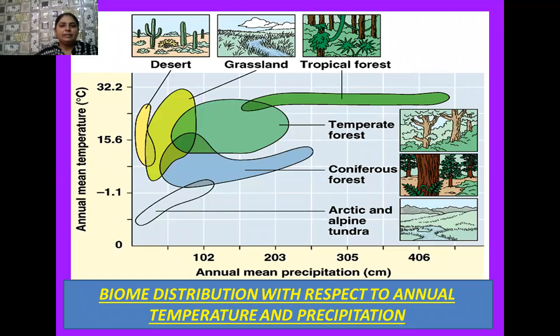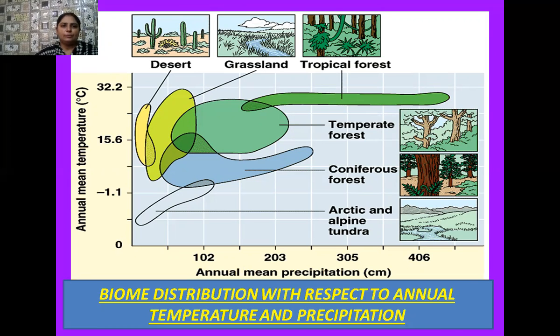Yes students, here one diagram is shown to you, and that is a graph between the annual mean temperature and the annual mean precipitation. So according to these annual variations along with the regional variation, there are different types of biomes present on our Earth. This may be the desert, this may be the grasslands and tropical forests. Temperate forests are also there. Then we have coniferous forest, and then Arctic and alpine tundra regions.